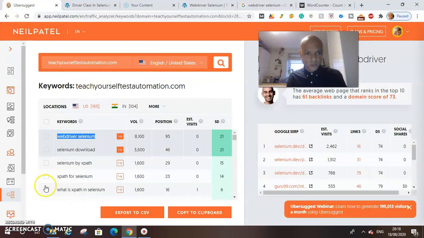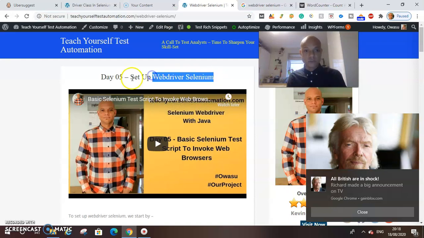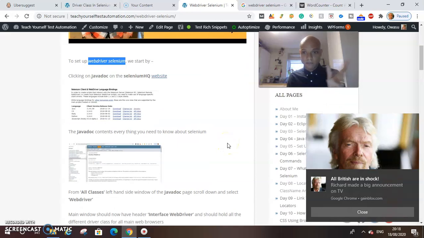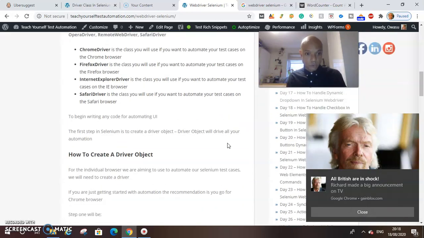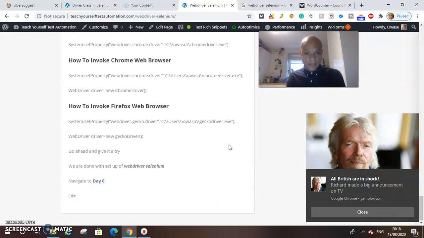So now the new page is optimized for WebDriver Selenium. Let's look at the new page. I have worked WebDriver Selenium into the slug. I've worked WebDriver Selenium into the title: set up WebDriver Selenium. I've worked WebDriver Selenium into the first line of the first paragraph, and I've also worked WebDriver Selenium in at the bottom.